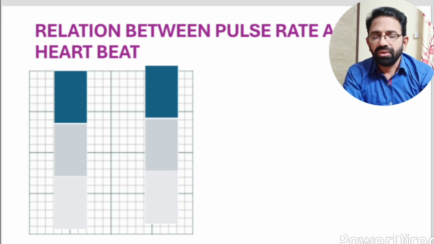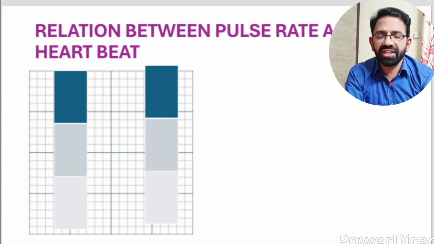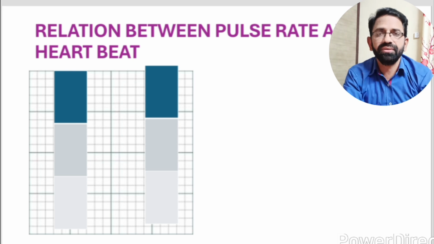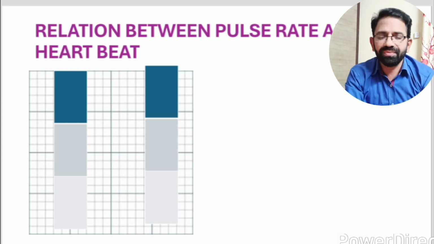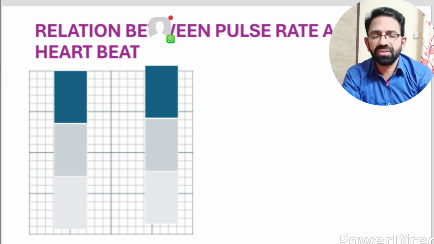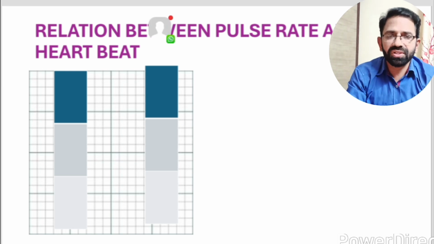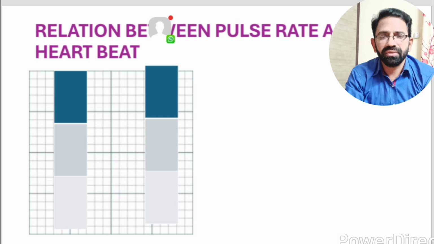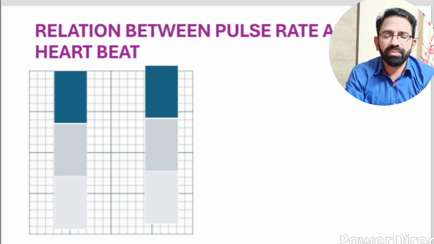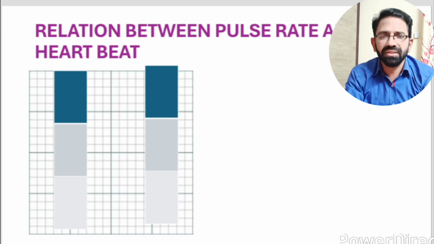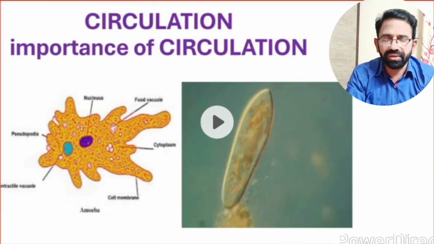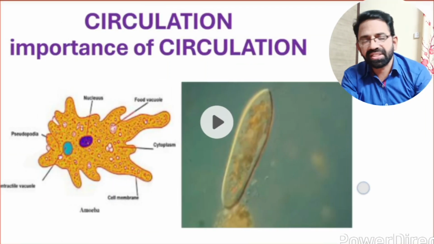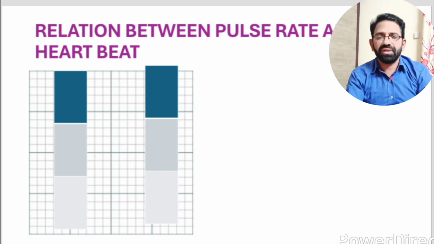So look at this graph, the relation between pulse rate and heartbeat. If we take the relation between pulse rate and heartbeat, it is similar. It means the pulse rate is always equal to the heartbeat. The number of beats in the heart is equal to the number of beats in the pulse. So the relation between pulse rate and heartbeat is always equal.